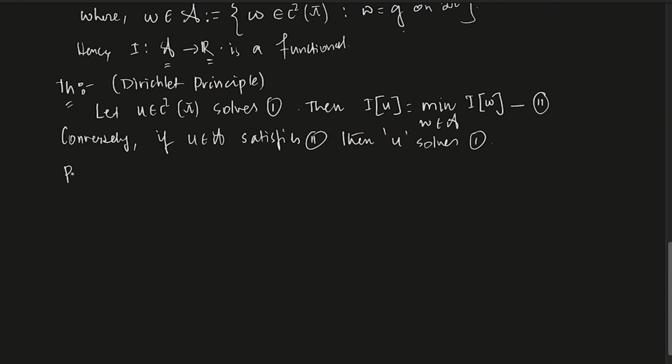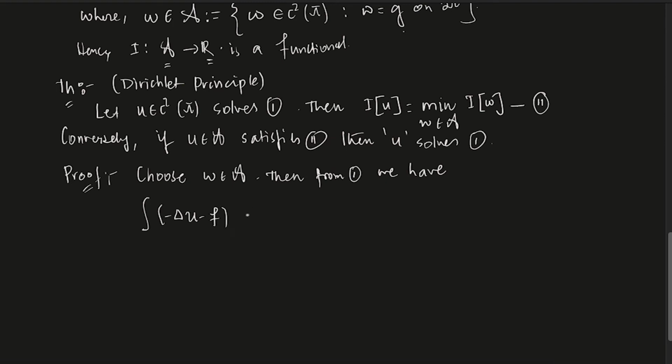To prove this, I'll prove this part first. So we choose w in A. Then from (1) we have, if I take everything together, Laplacian of u minus f, and u minus w.